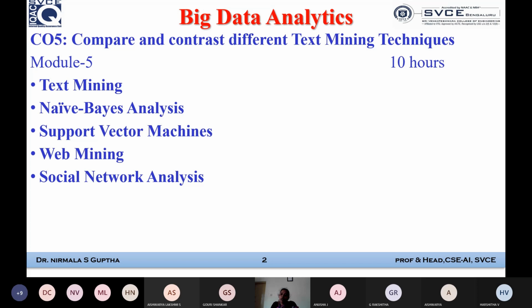So this is a brief overview of the last outcome, the course objective of big data analytics. We are going to learn the different text mining techniques, compare them, and see what kind of benefits or applications we get from these techniques. So this is a brief overview of our course outcome: compare and contrast the different text mining techniques.